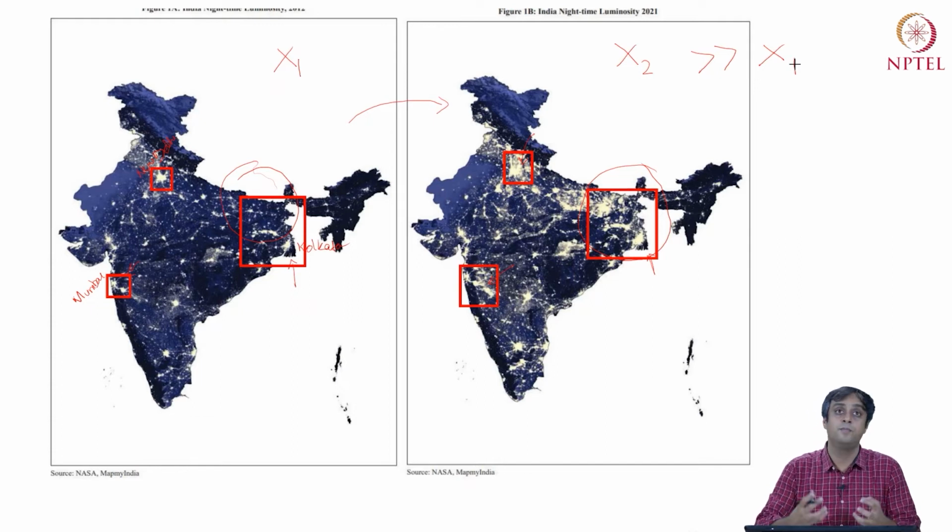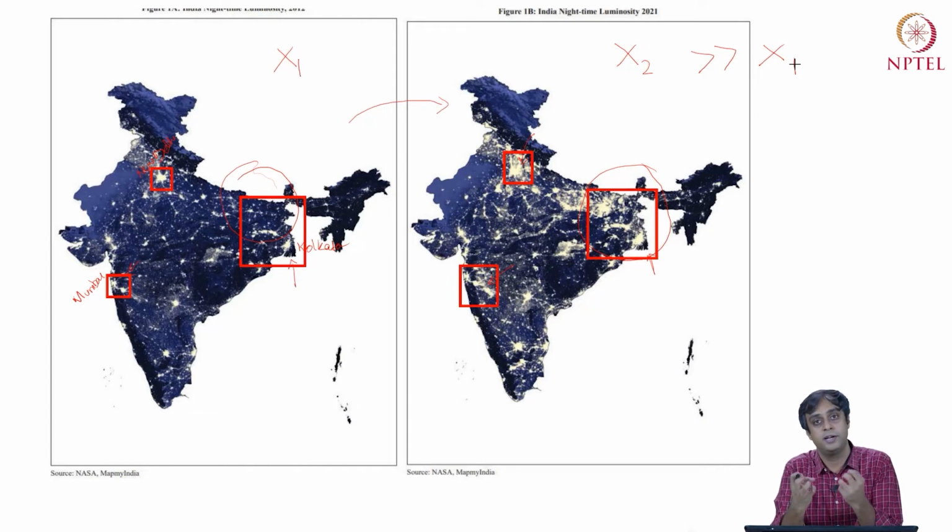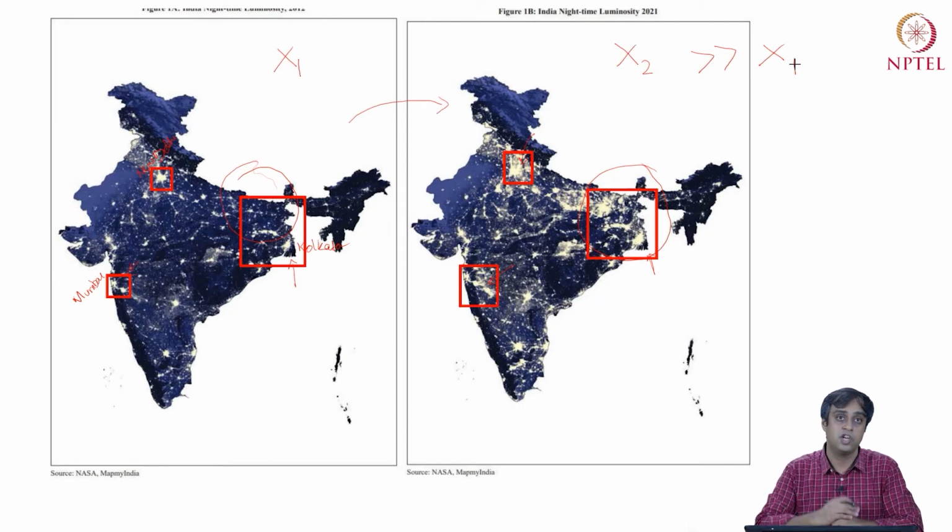Well, it has come from the core of already existing high luminosity density around the metropolitan cities of India. But it is also coming from the heartlands, the not so developed regions, that is Bihar, West Bengal, Jharkhand, and eastern Uttar Pradesh, right? So this is the interesting dimension that spatial analysis brings to the table.